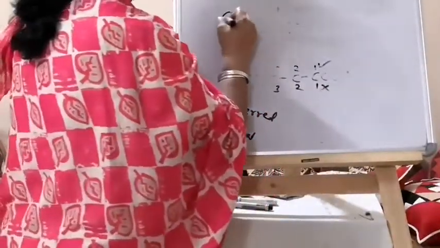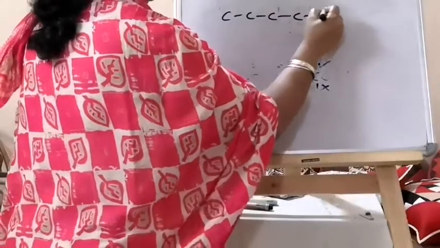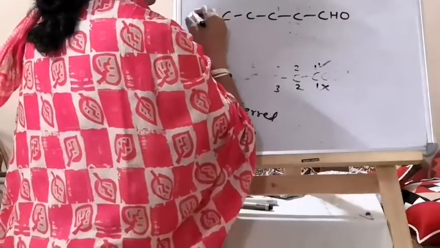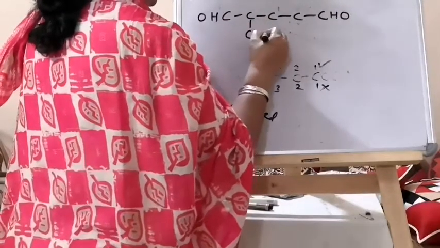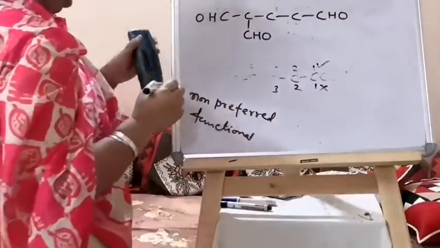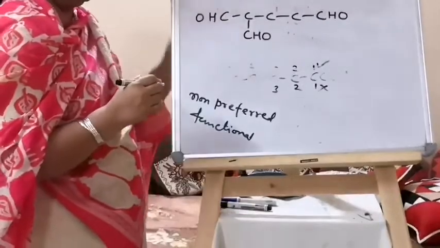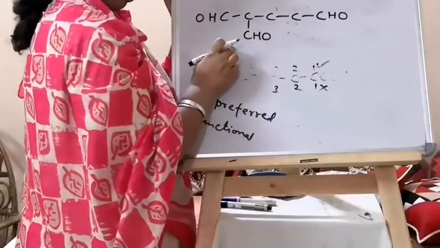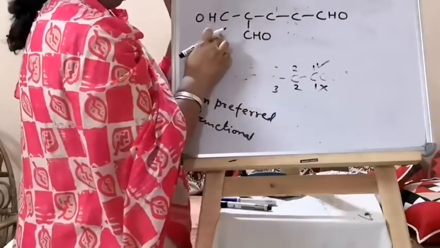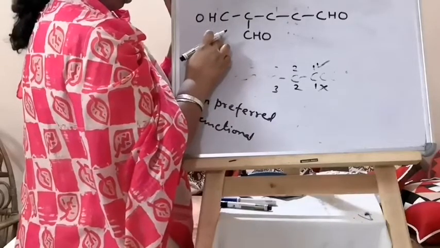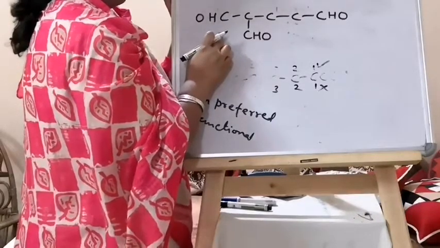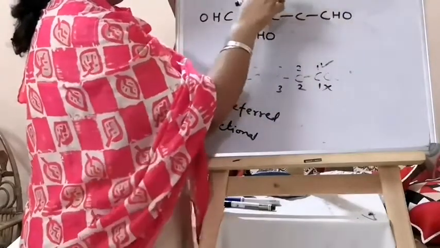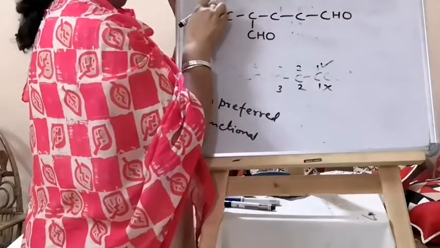If you have a carbon chain like this, you have CHO, and here also you have CHO. Then you have 3 aldehydic groups. All 3 cannot be included. One has to be excluded. So it will be 1, 2, 3, 4, 5, or it will be 1, 2, 3, 4, 5.